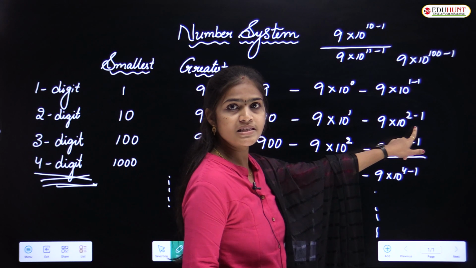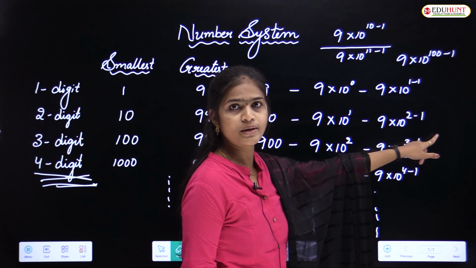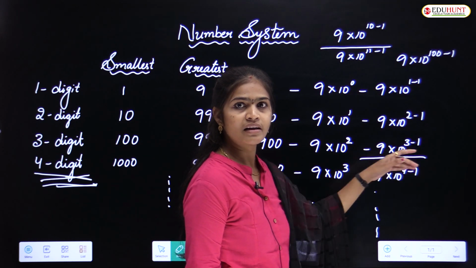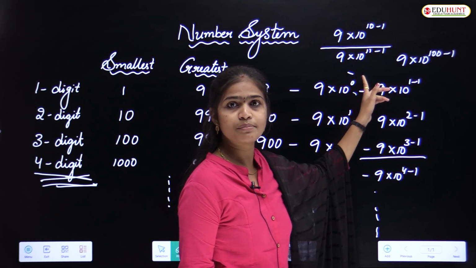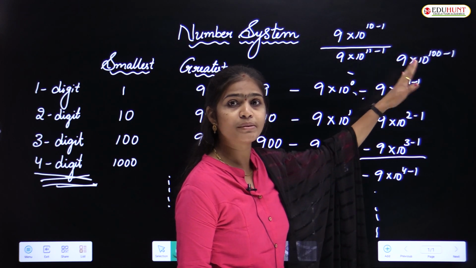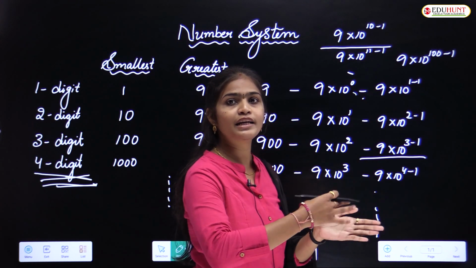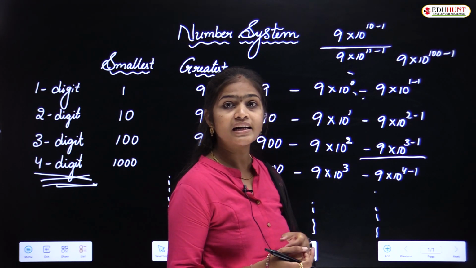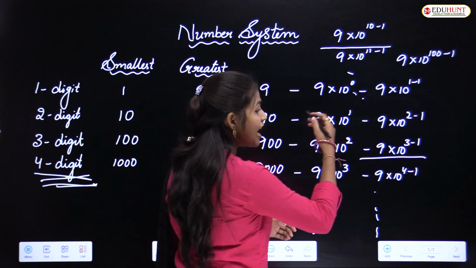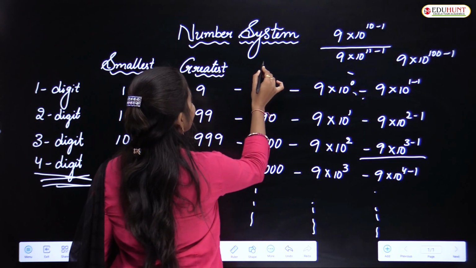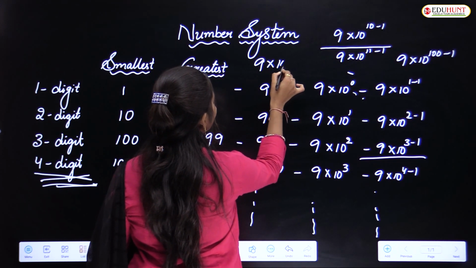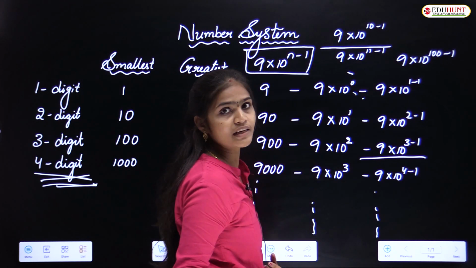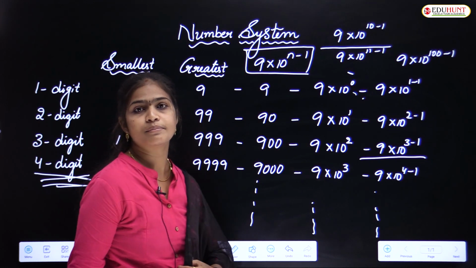2 digit numbers means 9 into 10 to the power of 2 minus 1. 3 digit numbers means 9 into 10 to the power of 3 minus 1. In the same way, 11 digit numbers means 9 into 10 to the power of 11 minus 1, and 12 digit numbers, 9 into 10 to the power of 12 minus 1. So I am asking about n digit numbers. After generalization, we get the formula 9 into 10 to the power of n minus 1.